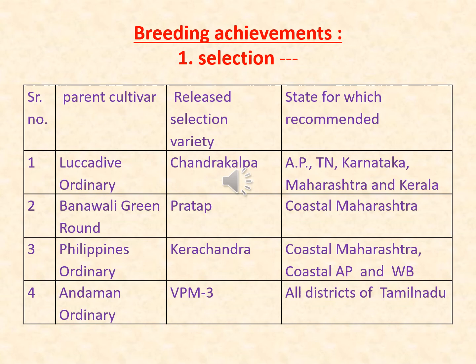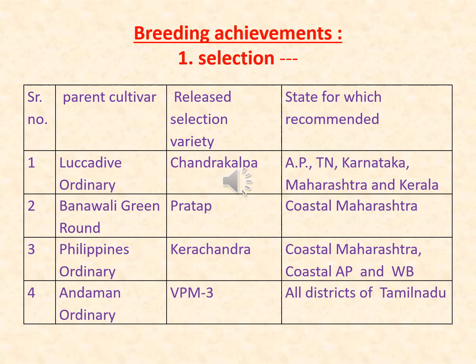From Banavali Green Round, Pratap is selected, recommended for coastal Maharashtra. From Philippines ordinary, K. Chandra is the selected variety, which is recommended for cultivation in coastal Maharashtra, coastal Andhra Pradesh and West Bengal.